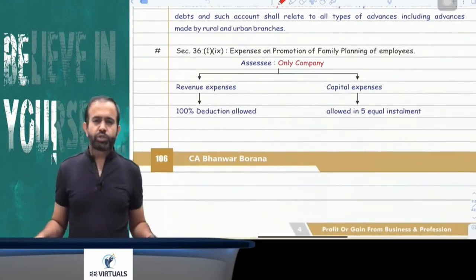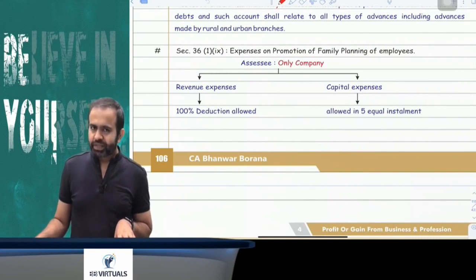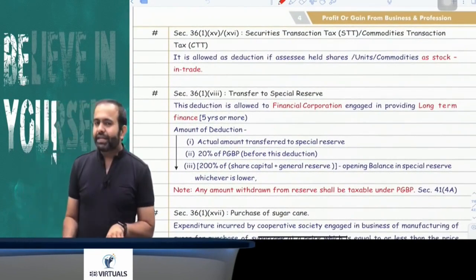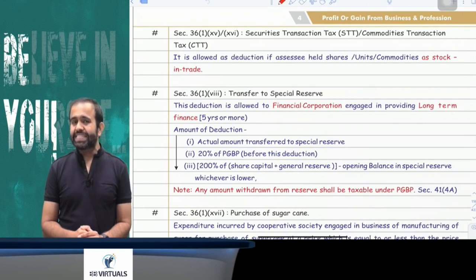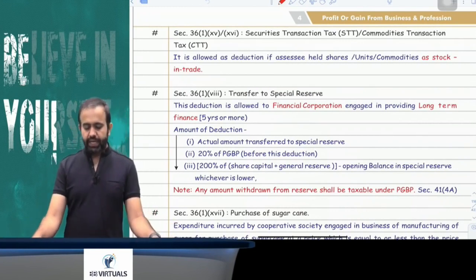Yes. Family planning expenses, expenses on promotion of family planning, are allowed only to a company. If it is revenue expenditure, 100% deduction is allowed. If it is capital expenditure, it is allowed in 5 equal installments. Next part is the CTT and STT. So securities transaction tax and commodities transaction tax is allowed to a person who is engaged in the share or commodity trading business. So if you are engaged in the share or commodity trading business, in that case, that CTT and STT is allowed as deduction.